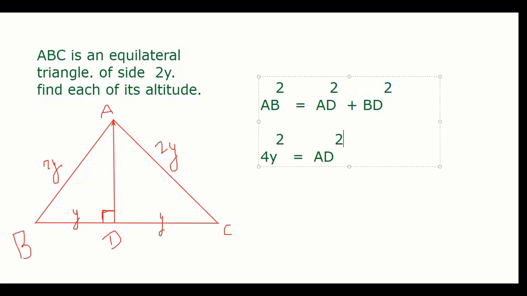Keep it as it is. Plus BD, how much is it? Only y. So y square. I substituted the value given. So 4y square minus y square. So AD square equals 4 minus 3, so 3y square. So my altitude AD is equal to root 3 y. I take the root on both sides.